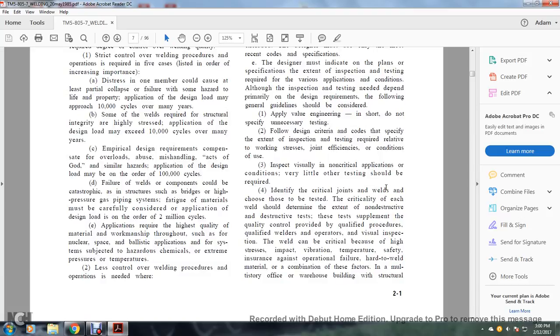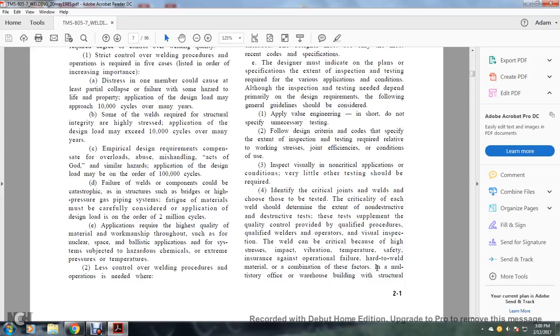4. Define the critical joints for the welds to be tested. The criticality of each of the welds should determine the extent of the non-destructive and destructive tests. These tests supplement the quality provided with the qualified procedure and qualified welders. Visual inspection of the weld can be critical because of high strength, impact, vibration, temperature, high safety insurance against operational failure and hard to weld material. A combination of these